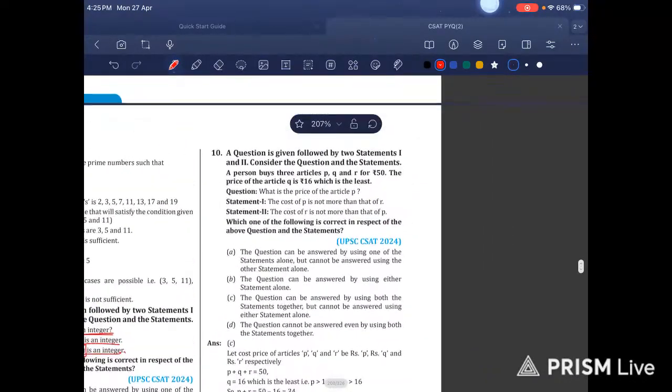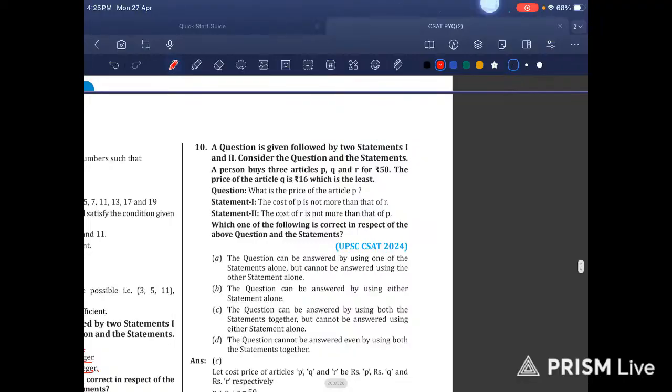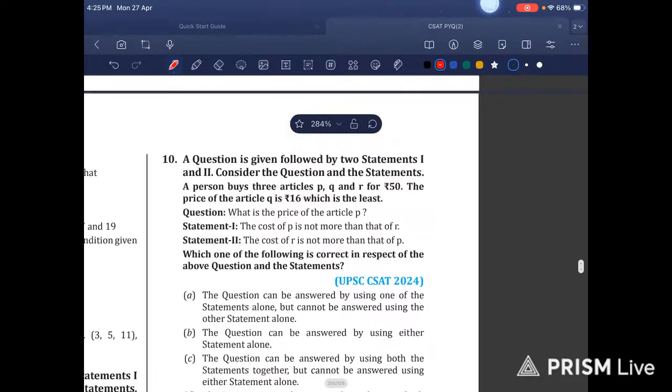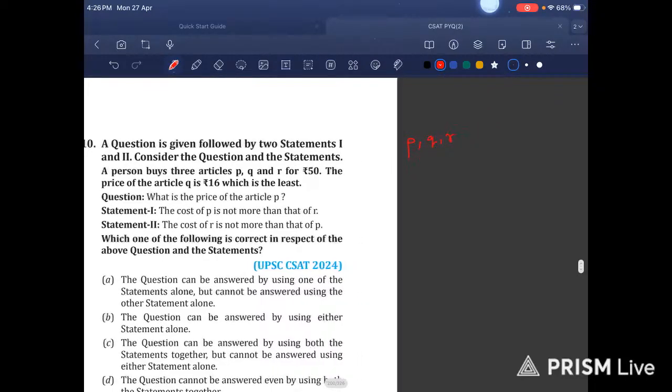And a question follows. A person buys 3 articles P, Q, and R for 50 rupees. The price of article Q is 16 rupees. Which is the least: P, Q, or R?